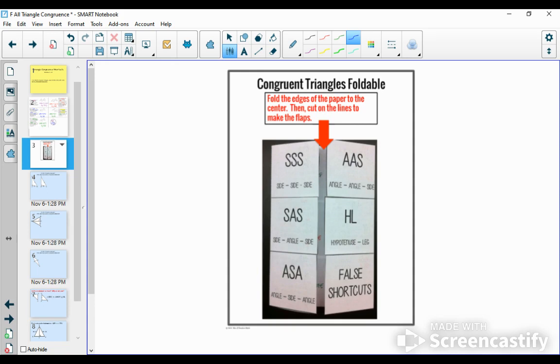Once you're done constructing this, I would recommend you put it in a safe place. For me, that would mean gluing it inside of my math notebook.